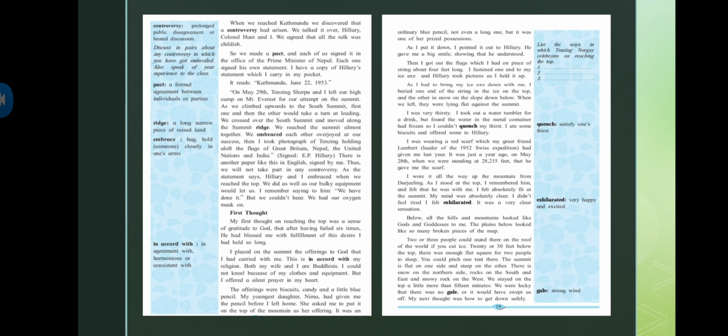So basically what they did was sit together, Colonel Hunt, Edmund Hillary, and Tenzing Sherpa, and they discussed, and they agreed that whatever talk was going on was all childish. So we made a pact, and each of us signed it in the office of the Prime Minister of Nepal. Each one signed his own statement. I have a copy of Hillary's statement, which I carry in my pocket. So basically, they made a pact. A pact means a formal agreement.